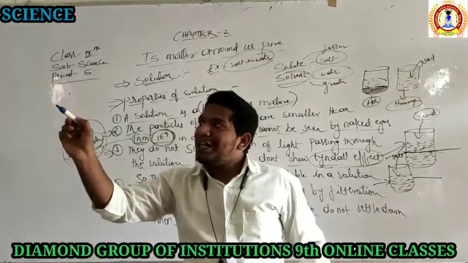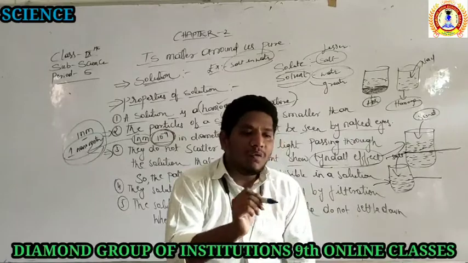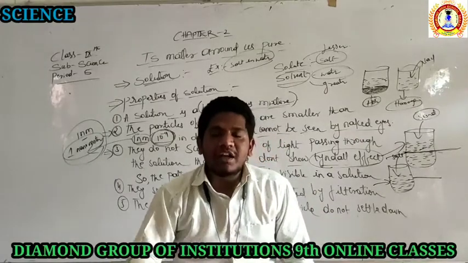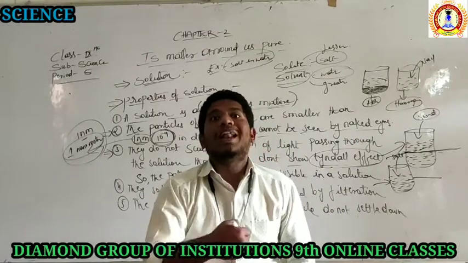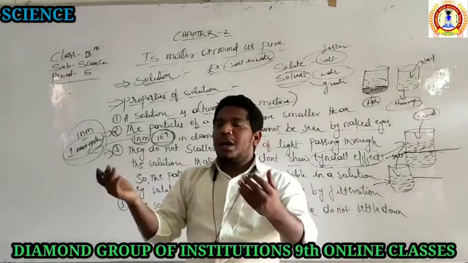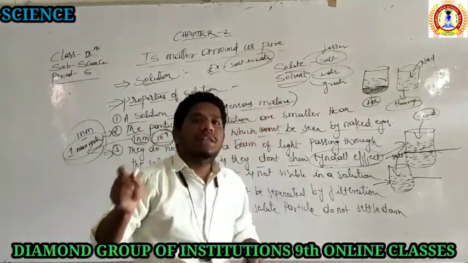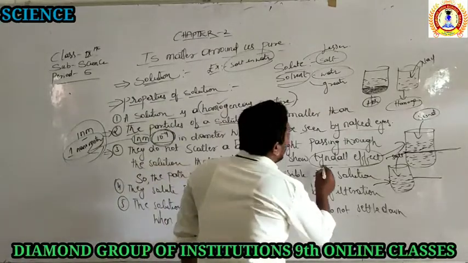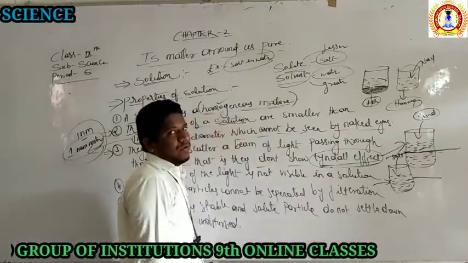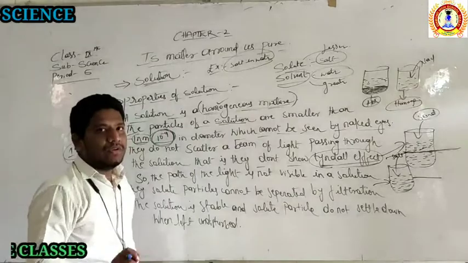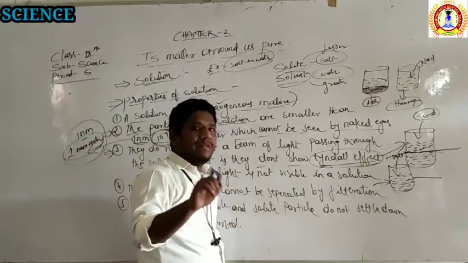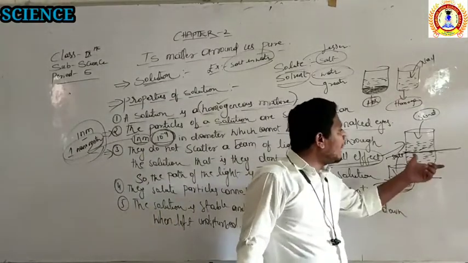Means the path of the light is visible whenever the dust particles, also called colloidal particles, are there. Those colloidal particles make the path of the light visible. That effect we are going to call the Tyndall effect. Right? Have you understood? The path of the light is visible with the help of the colloidal particles.